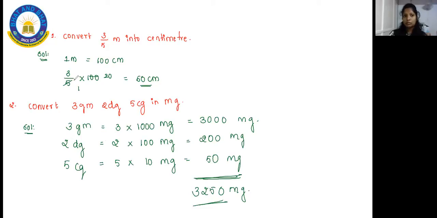Nothing you have to do. Your meter you will convert to centimeter, and here gram to milligram, decigram to milligram, centigram to milligram. That's all it is.